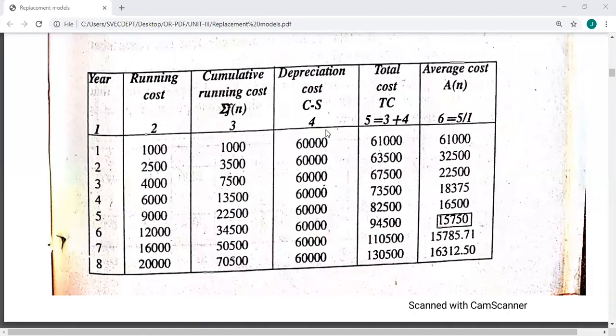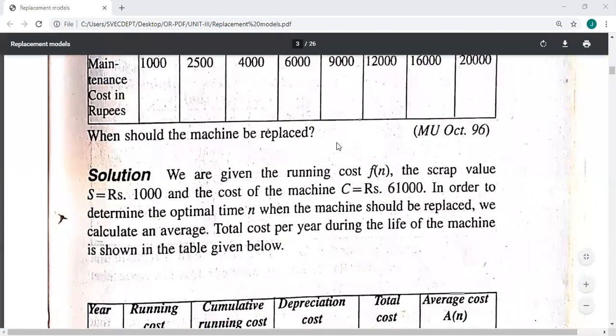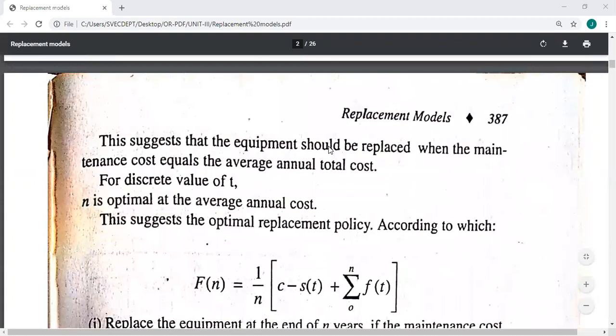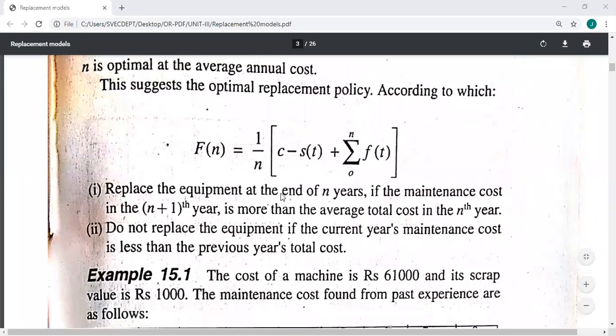Now the total cost. Here the formula is capital cost minus scrap value plus maintenance cost. That is what we are using here.